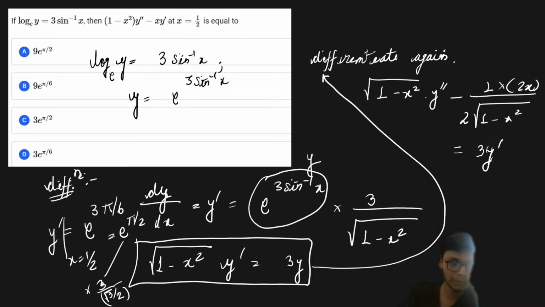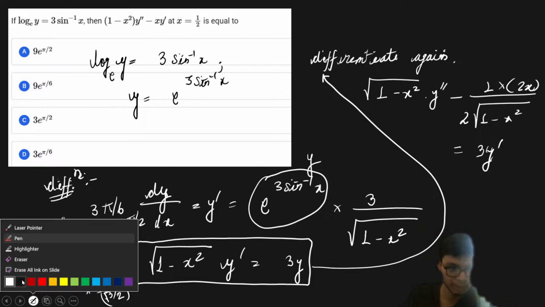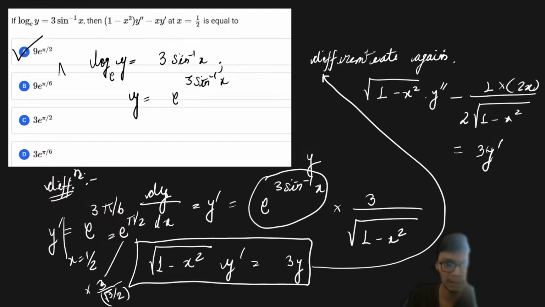So from here, you're going to get the answer to this particular problem as option number A. I hope you're also getting the answer as option number A. So this is going to be the correct answer for this particular problem. Please let me know if this part is clear or not.